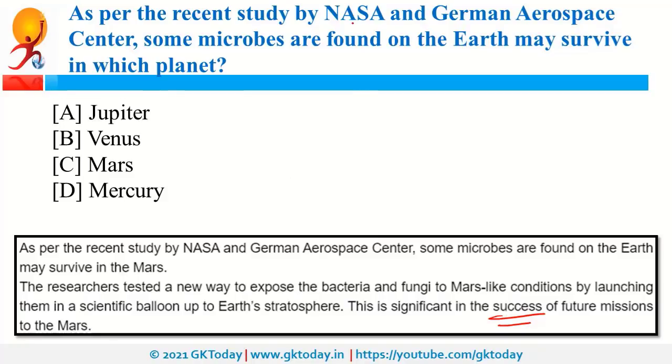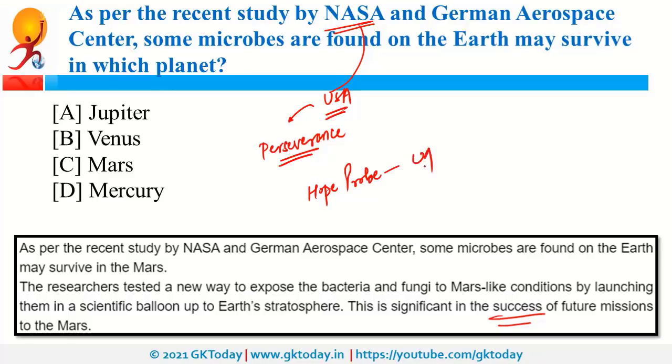Now, NASA is the space agency of USA. Recently, NASA was in news because of its Perseverance mission. It is NASA's mission for Mars. Recently, Hope probe was also in news. It is UAE's, that is United Arab Emirates, mission for Mars. Recently, Tianwen-1 was in news. It is China's mission for Mars. Recently, China was in news because it declared itself free from extreme poverty.